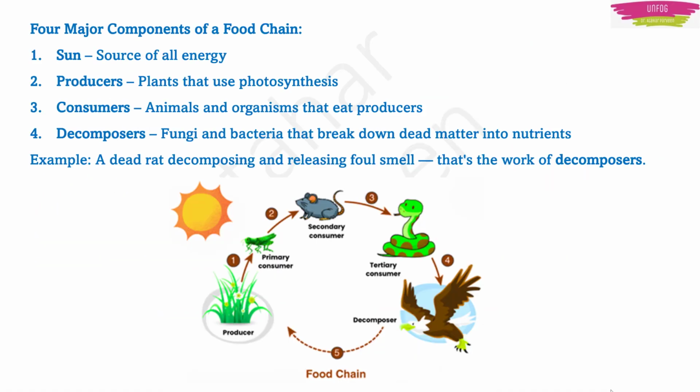You can also know more, like major components of food chain. They are sun, producers, consumers and decomposers. Sun is the source of all energy. Producers means plants that use photosynthesis. Consumers means those animals and organisms that are eating plants, or eating producers. And decomposers means microorganisms like fungi and bacteria. They are breaking down dead matter into nutrients, right?